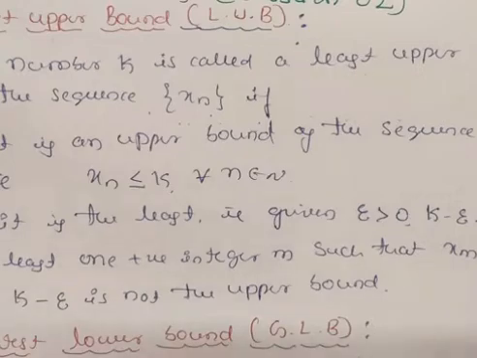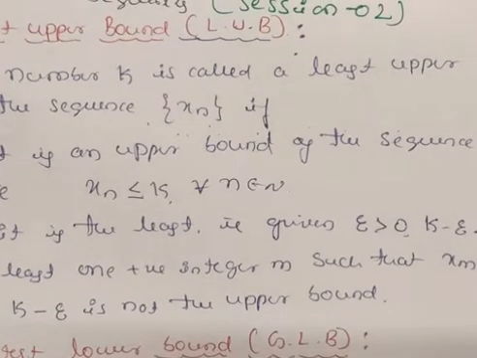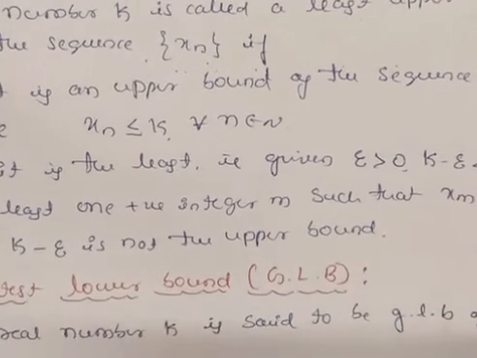If you subtract a small value from k, then k minus epsilon is not the upper bound. So the first condition is that it should be an upper bound, and the second is that for all epsilon greater than 0, k minus epsilon is not an upper bound. If it satisfies these two conditions, then we can call it a least upper bound.